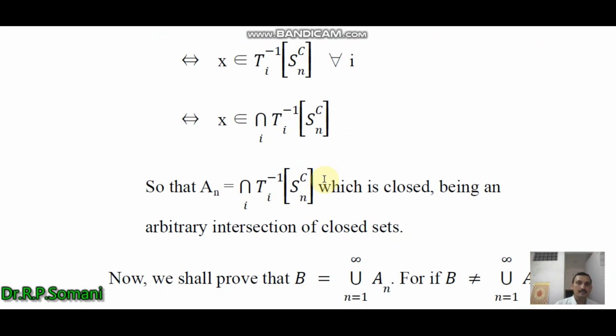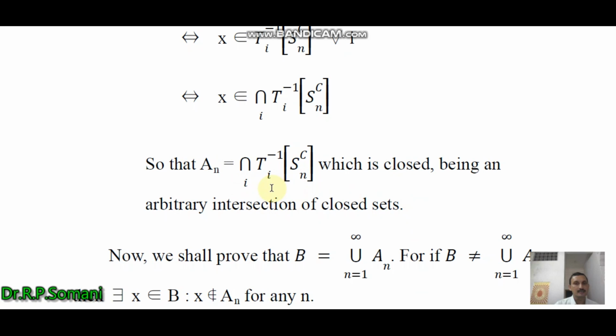So we obtain that An is the intersection of all such sets Ti inverse SCn, which is closed, being an arbitrary intersection of closed sets. So we have obtained that the set An defined as above is a closed set.